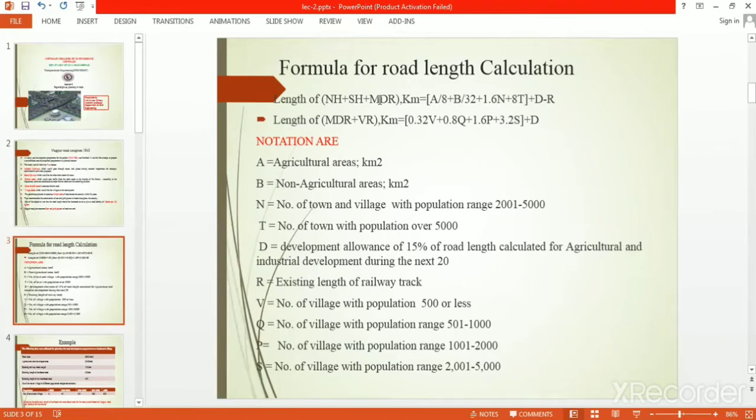Sorry, this is the ODR, not MDR. This is ODR, so correct it. There is a mistake.